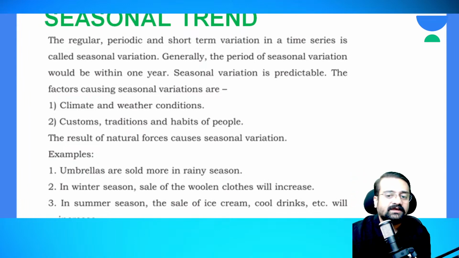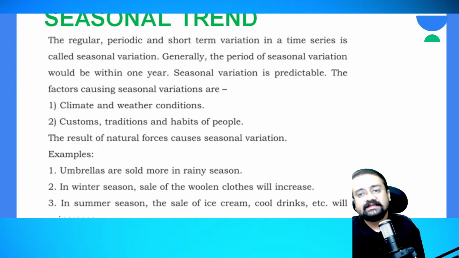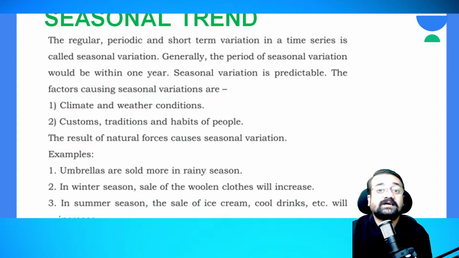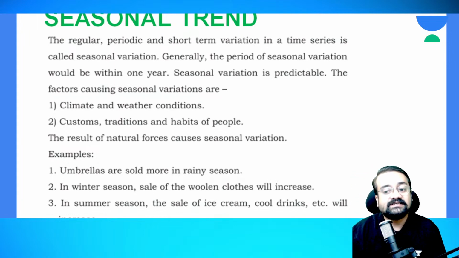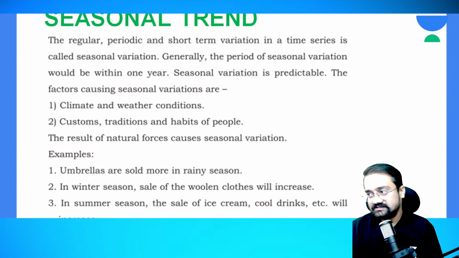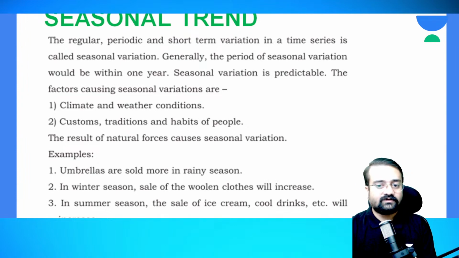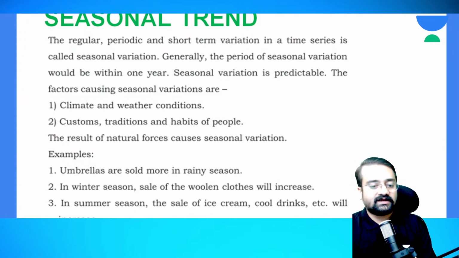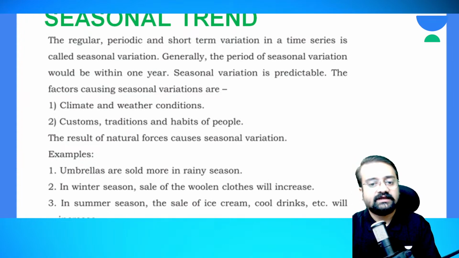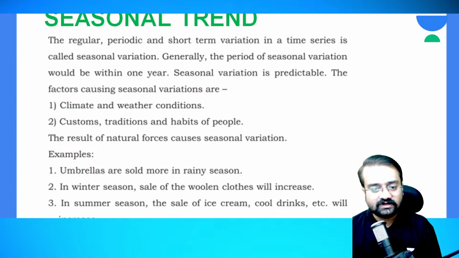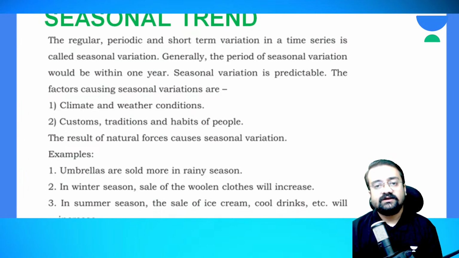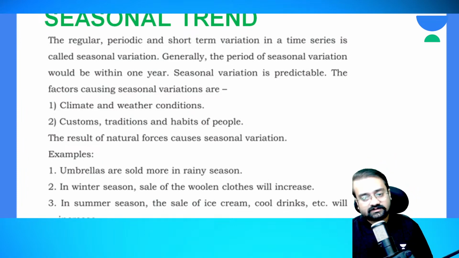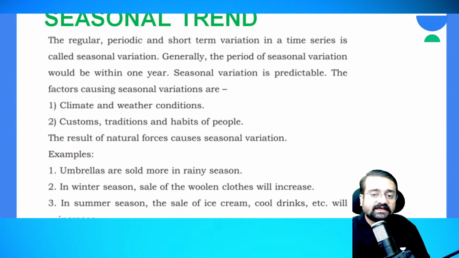The sale will be no more, or it may be in a negligible number. Such change is known as a seasonal variation, where there is an increase in the sale of umbrellas for a stipulated period of time, and again it comes to normal, right? And next one is the winter season. So in winter season, what is there? The sale of winter clothes or woolen clothes is going to increase, right?